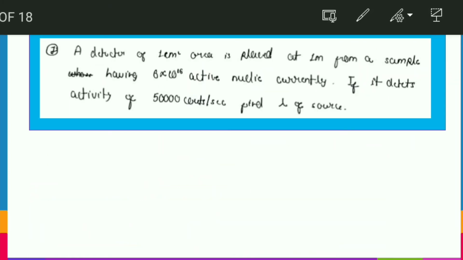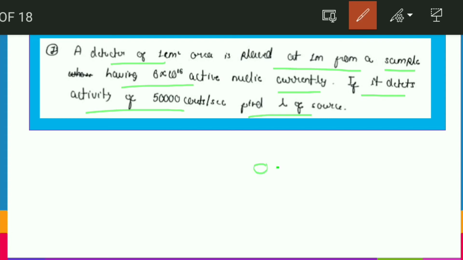Yes, friends, let's see this question, how we have to tackle this. This question says a detector of area 1 centimeter square is placed 1 meter from a sample having this much amount of active nuclei currently. If it detects an activity of 50,000 counts per second, then we have to find lambda. Actually, this is our source, and 1 meter from it a detector has been placed, and it detects some values.